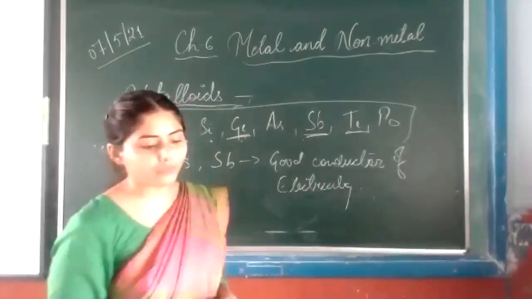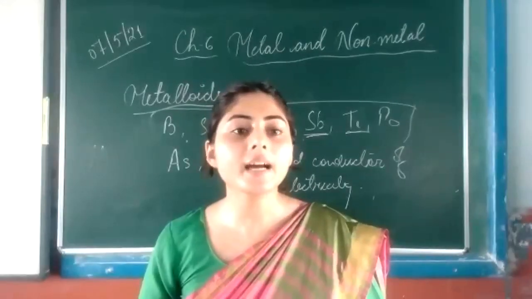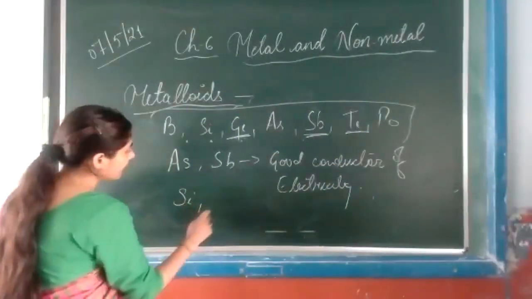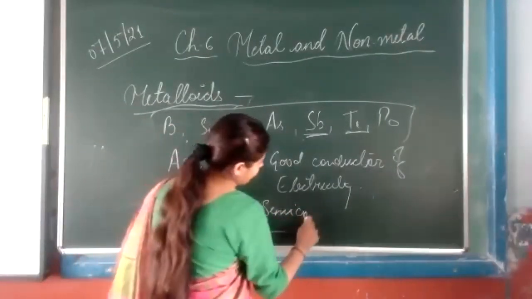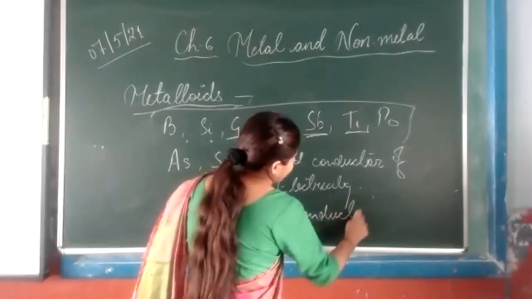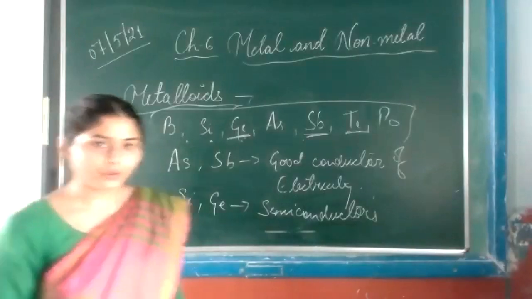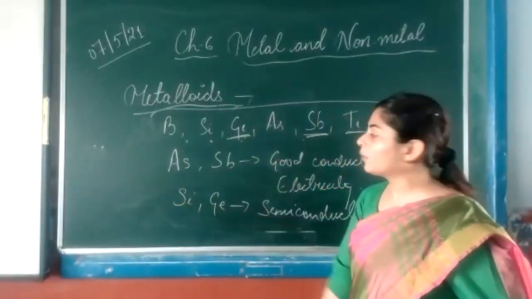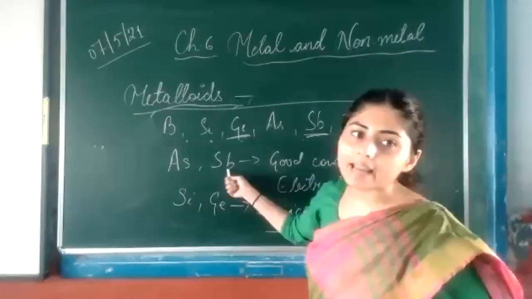Some metalloids like silicon and germanium are semiconductors. They have a conductivity between the metal and non-metal. Arsenic and antimony are good conductors of electricity.